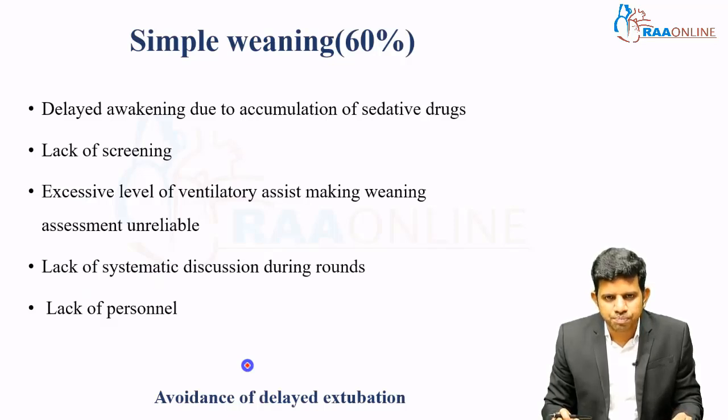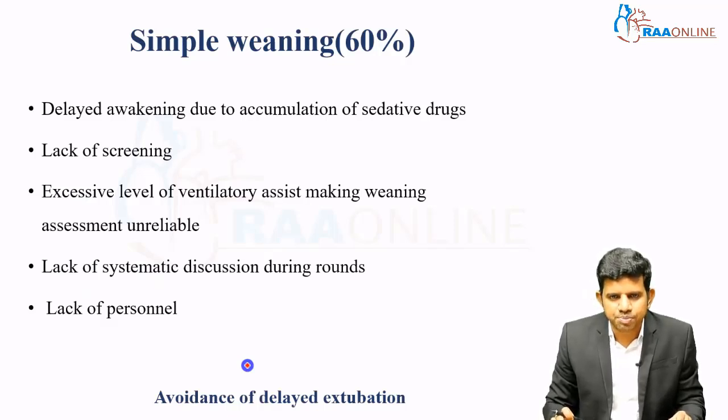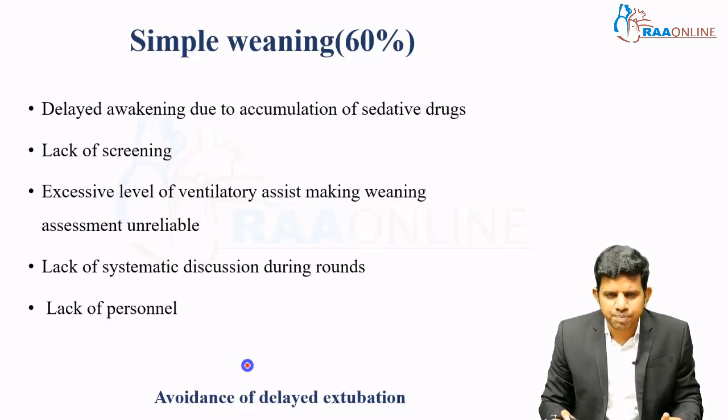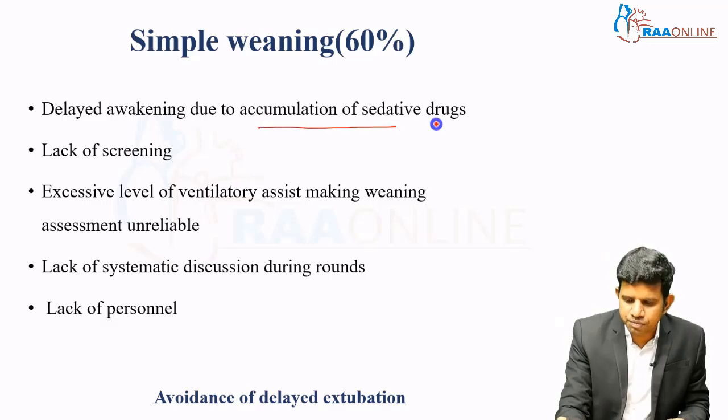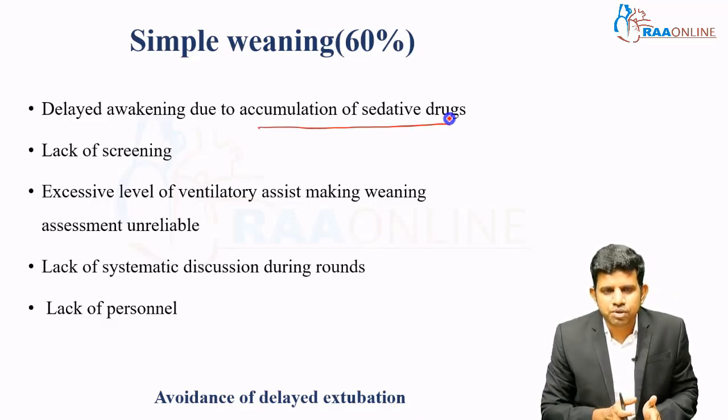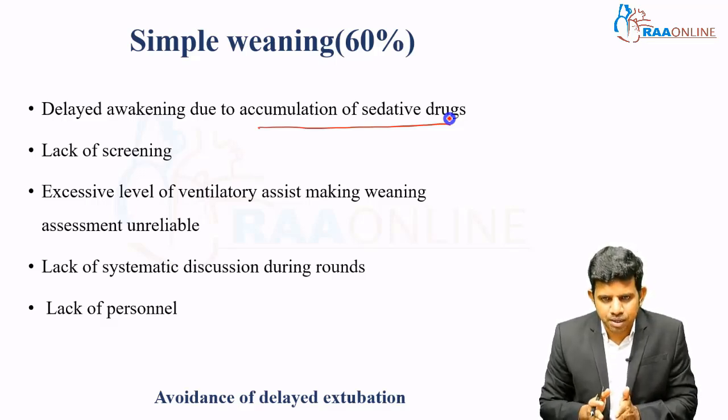So that is why we are classifying the patients as simple, difficult or prolonged weaning. One is for the outcome. The second is that our goal in these patients is different. If you take a simple weaning patient, most of the patients come under the simple weaning group. Maybe the delayed awakening in this group may be due to excessive accumulation of sedation. That is the reason most of the guidelines say you have to stop sedation and see whether the patient is taking spontaneous breaths in ICU patients who are on mechanical ventilation.